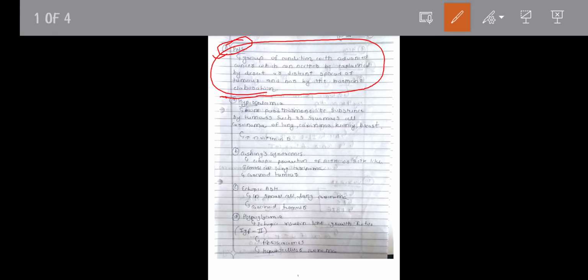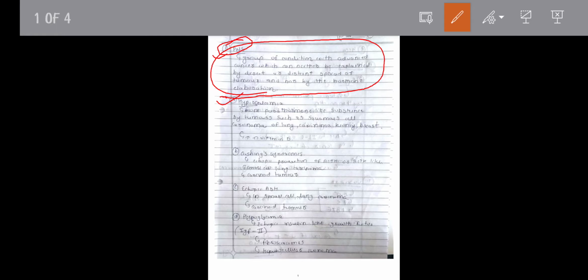So in the paraneoplastic syndrome, let us discuss endocrine syndrome. Endocrine syndrome first, hypercalcemia. First, what is called ectopic hormone? Ectopic hormone is the hormone or hormone-like substance which is produced by the cancer cell of non-endocrine origin. This is all called ectopic hormone.